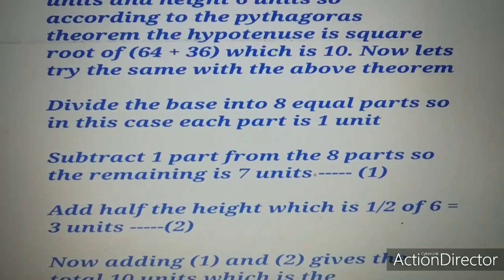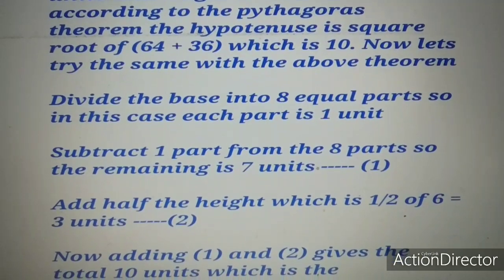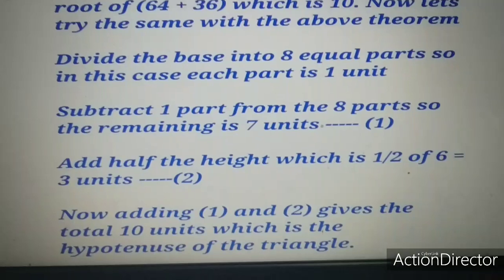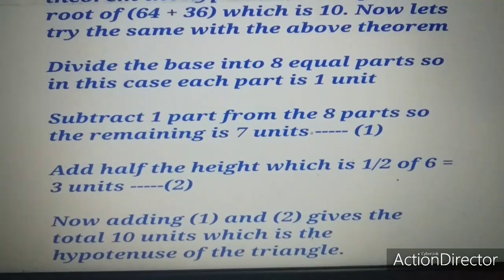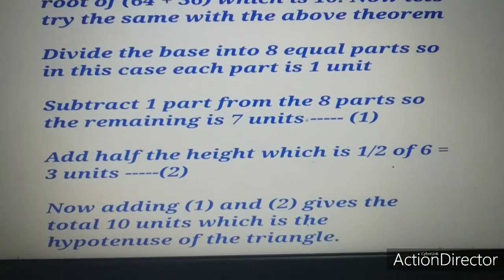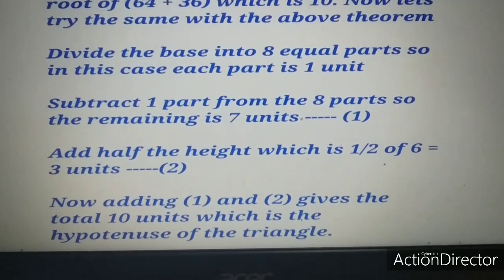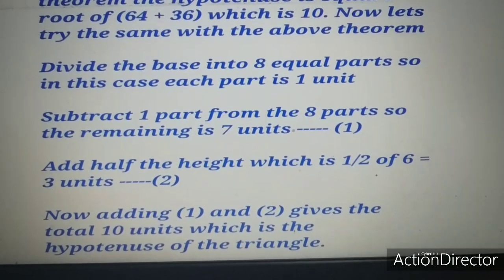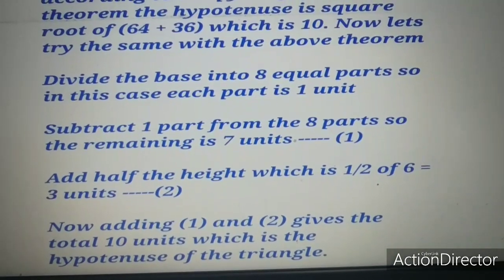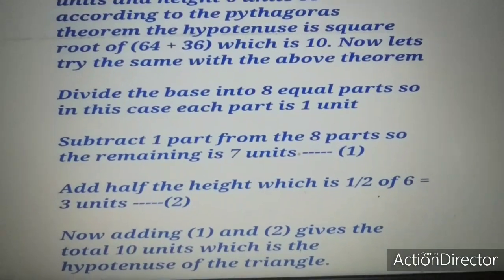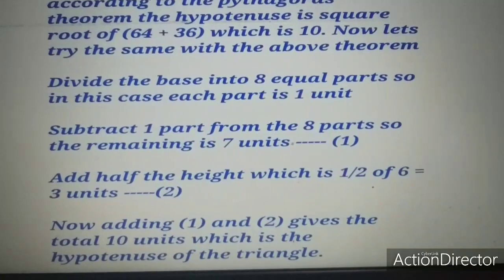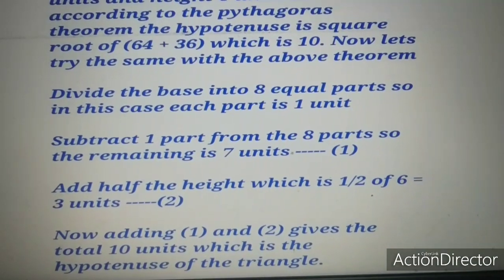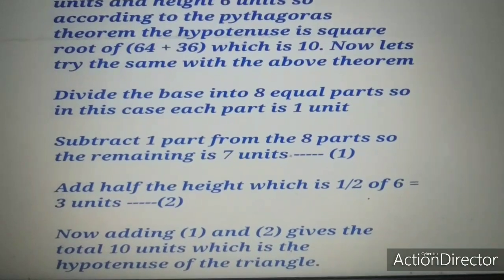Subtract one part from the 8 parts. So the remaining is 7 units. And half the height, which is half of 6, will be equal to 3 units. Now adding equation 1 and 2, we get 10 units, which is the hypotenuse of the triangle. Is it not surprising? Without any square root, we are able to find the hypotenuse of the triangle.